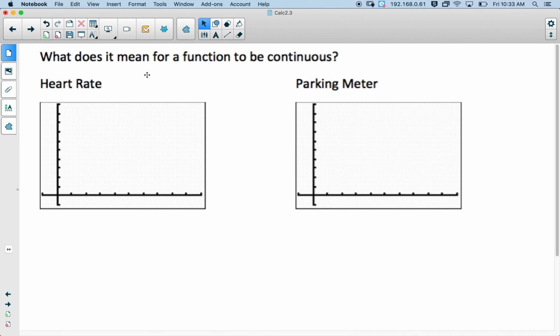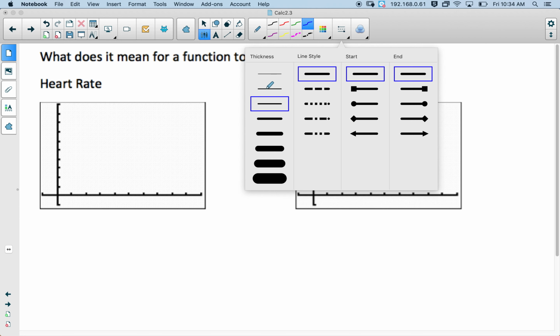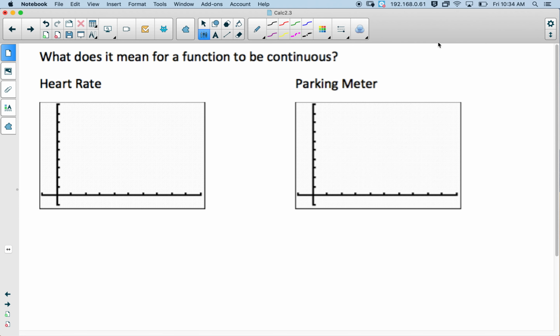Okay, so let's start. What does it mean for a function to be continuous? When we were studying Algebra 2, we talked about a function being continuous if you did not have to lift up your pencil when drawing it.